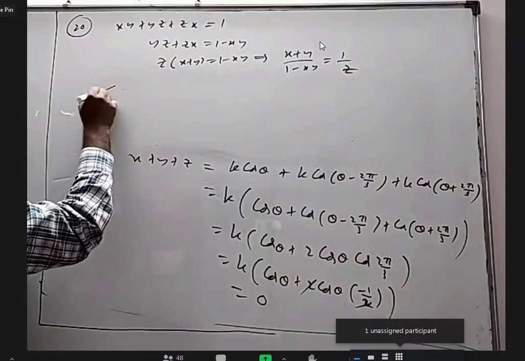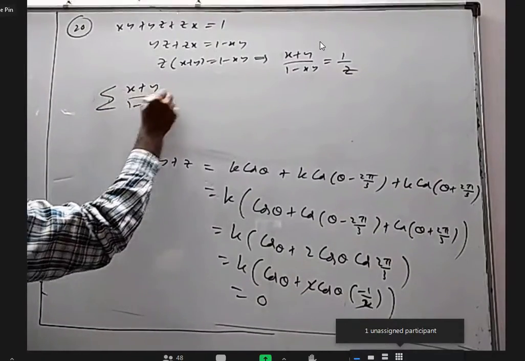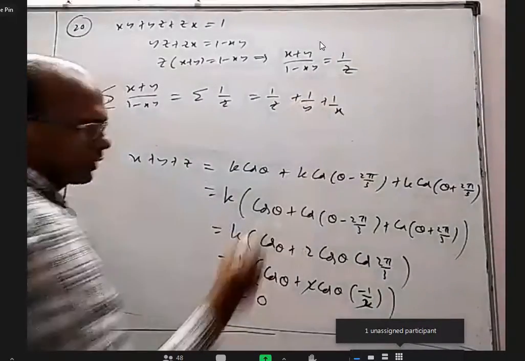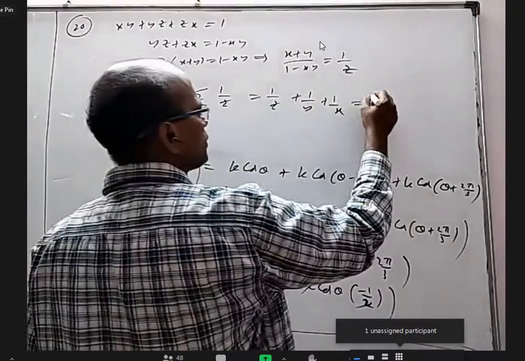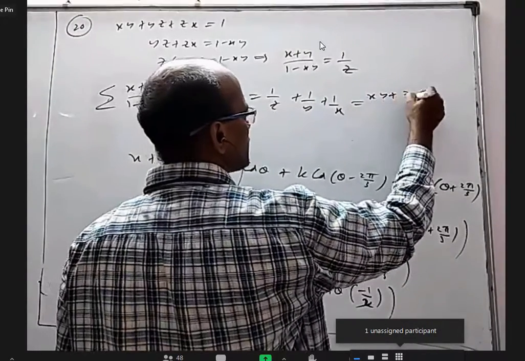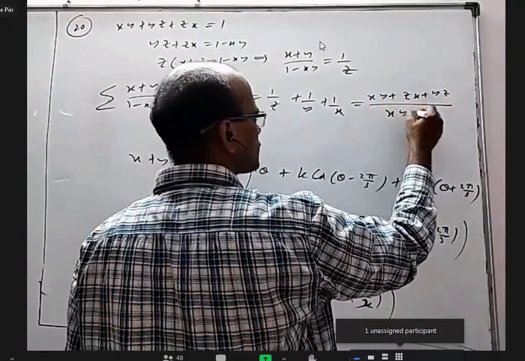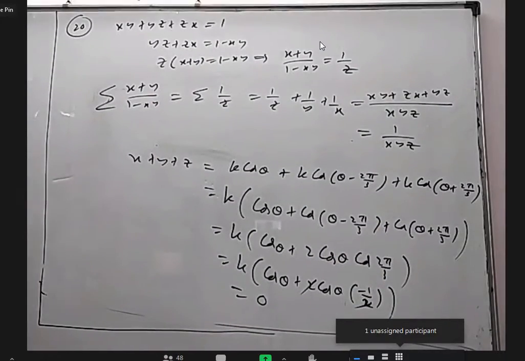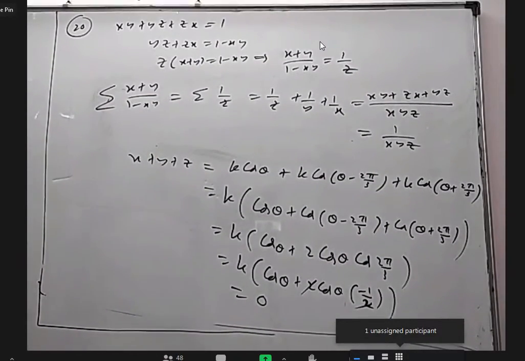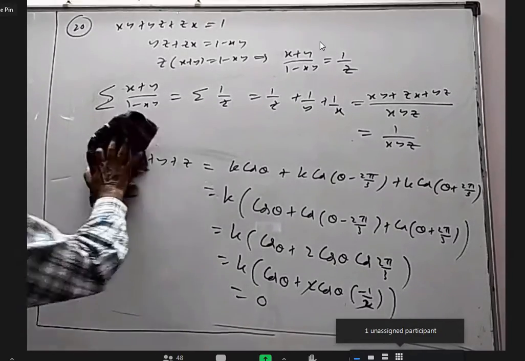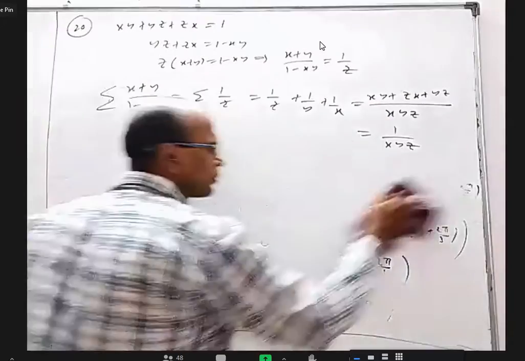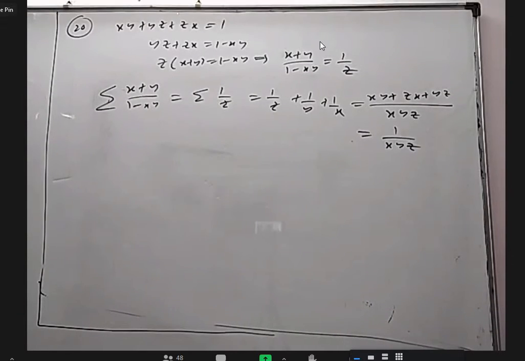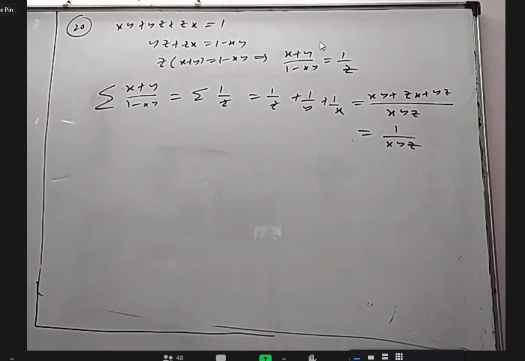So now if you take sigma (x plus y) by (1 minus xy), it is sigma 1 by z, means 1 by z plus 1 by y plus 1 by x. If you take LCM here, you will get (xy plus zx plus yz) by xyz, and the numerator is 1. You will get 1 by xyz. So that's why this is equal to 1 by xyz. It is very easy. I can do it by trigonometry, but I think it's not necessary. Later on, we'll come across some questions where algebra questions using trigonometry is easier.